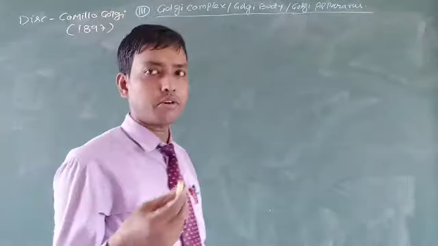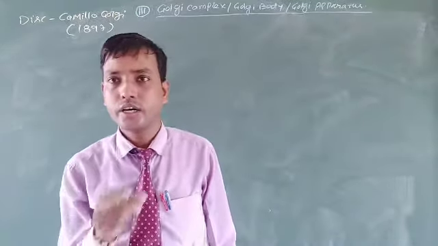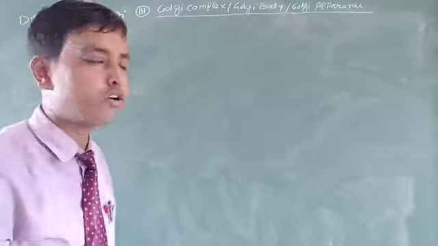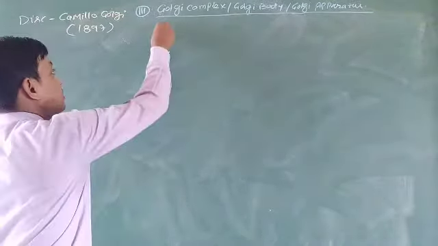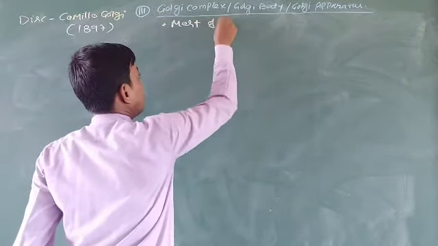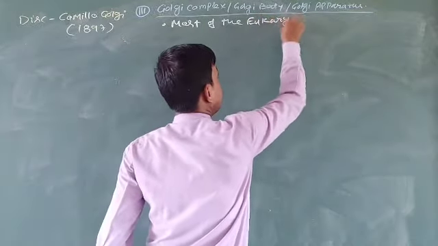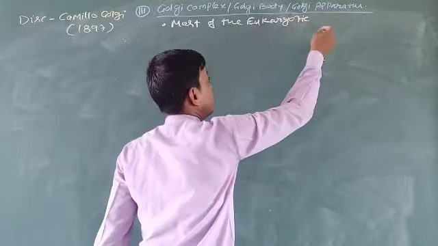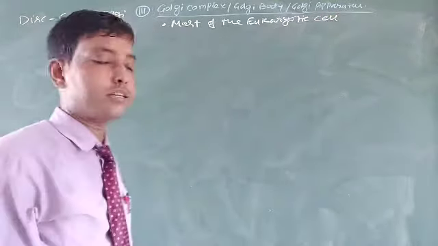So let us talk about the cell organelle, its importance and the structure of the Golgi complex or Golgi bodies. Actually, the Golgi complex or Golgi bodies are found in most eukaryotic cells, while in prokaryotes it is absent.